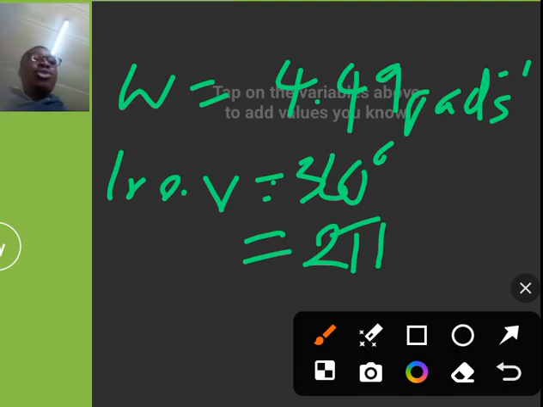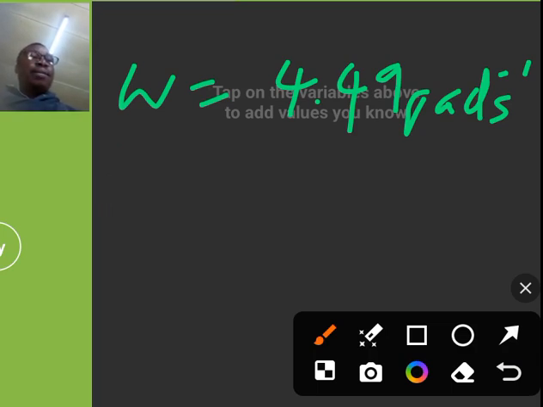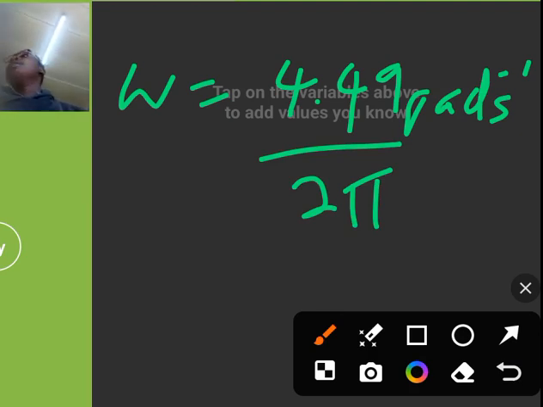So what we can do here is divide this 4.49 by 2 pi in order for us to get our revolutions per second. If I want to turn revolutions per second into revolutions per minute, then I have to multiply this by 60.